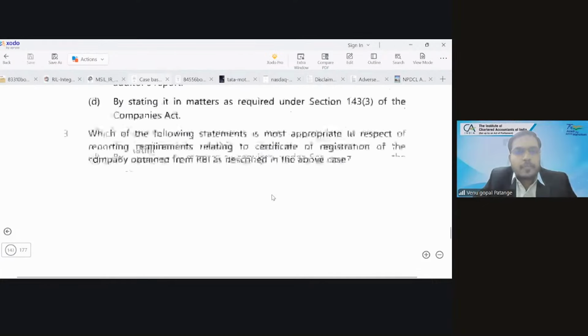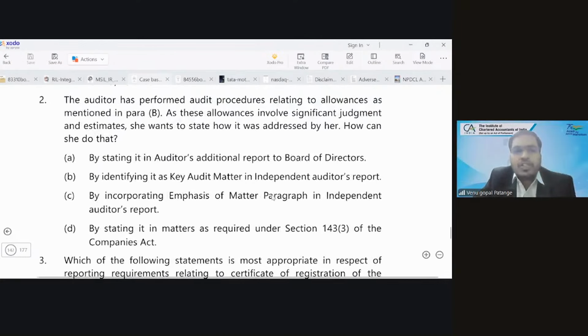So read question number 2. The auditor has performed audit procedures relating to allowances as mentioned in paragraph B. As these allowances involve significant judgment and estimates, she wants to state how it was addressed by her. How can she do that?